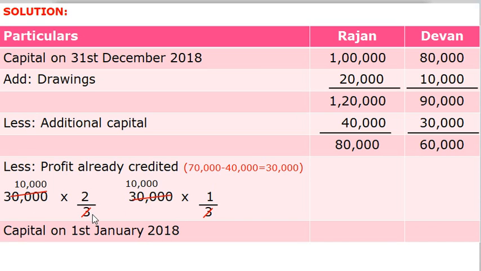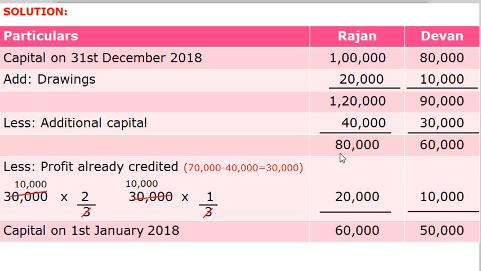Here 30,000 by 3 is 10,000 and 30,000 by 3 is again 10,000. So Rajan's profit is 10,000 into 2, which is 20,000, and Devan's profit is 10,000 into 1, which is 10,000. If we less 80,000 with 20,000, it gives you rupees 60,000 for Rajan, and if we less 60,000 with 10,000, it gives you rupees 50,000 for Devan. So our opening capital accounts of Rajan is rupees 60,000 and for Devan is rupees 50,000. Now we can calculate interest on capitals of Rajan and Devan.